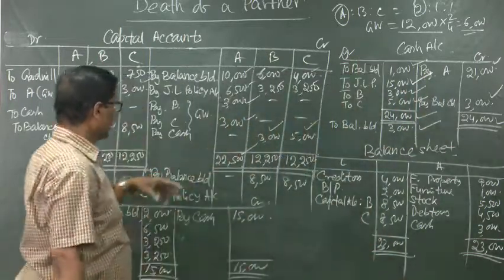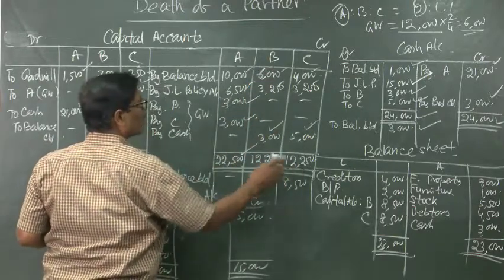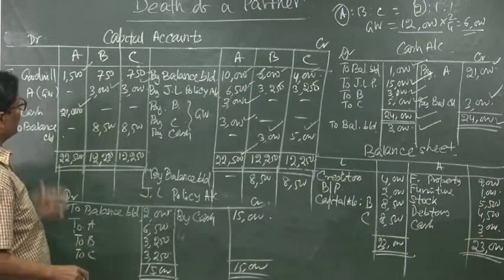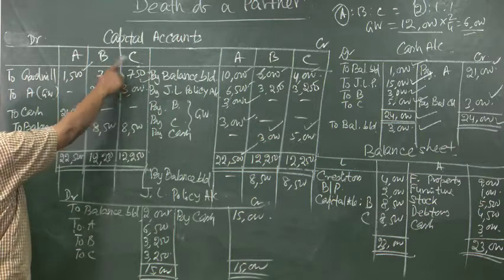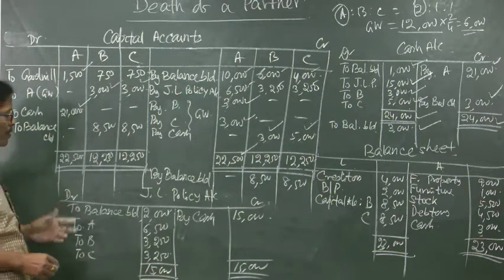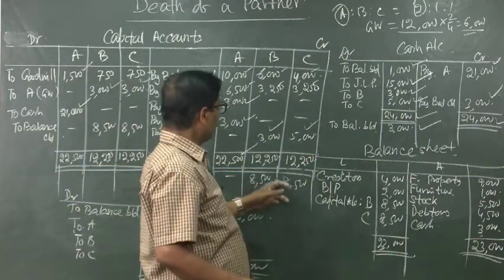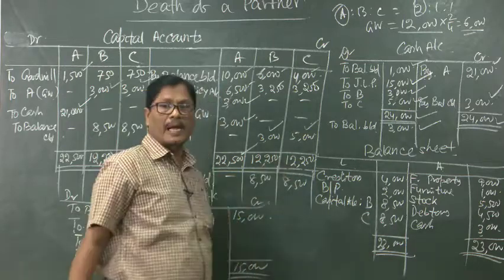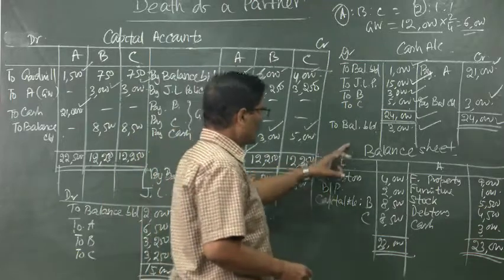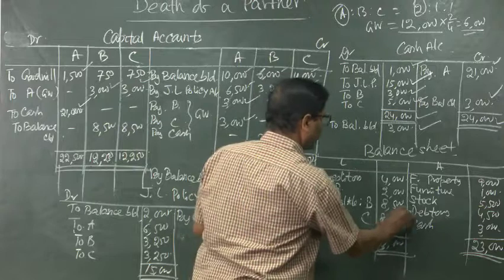So, these 3,000 and 5,000 you can keep it here and it will be okay. Now, after getting this you can close the accounts. The credit side totals are 12,250, 12,250. Out of that whatever debit balances are there, that is 3,750 each for B and C, deduct it and that will be to balance carried down 8,500, 8,500. This is the ultimate balance, by balance brought down for B 8,500, for C 8,500. That is the capital account standing to the balance of B and C. So, that will be brought to our balance sheet, liability side, capital B 8,500, C 8,500.